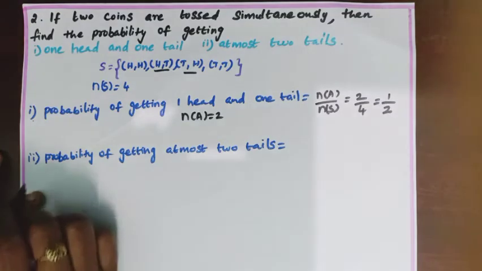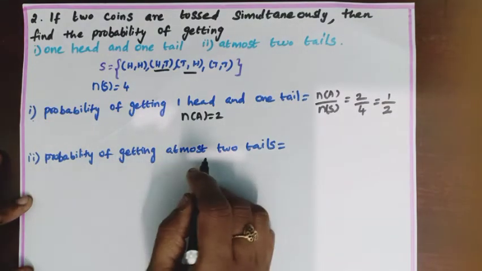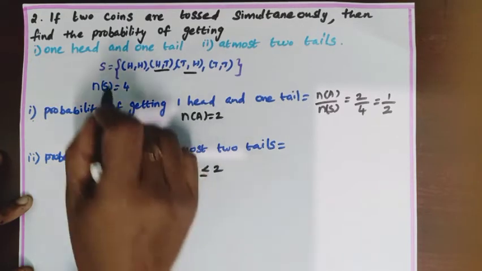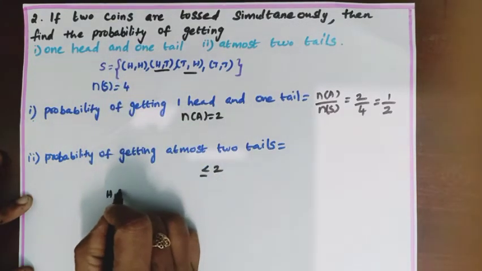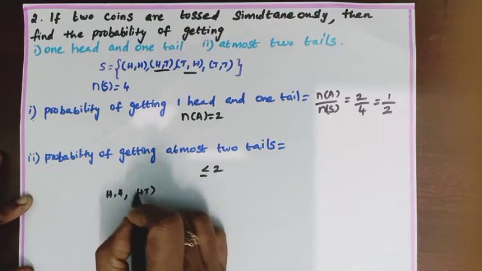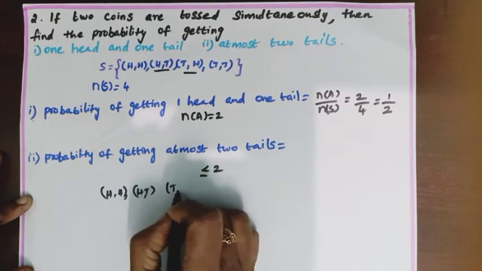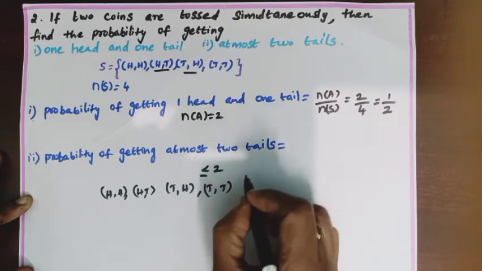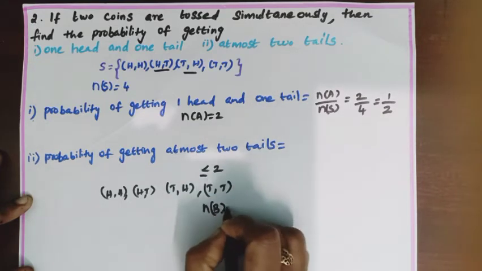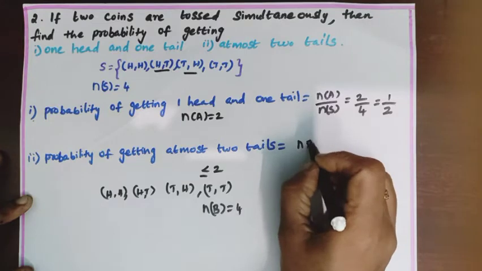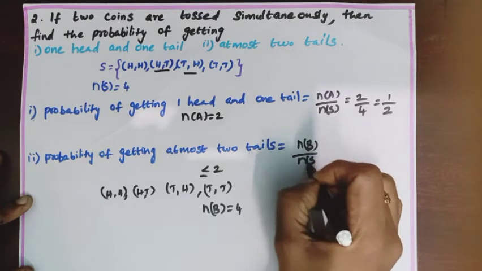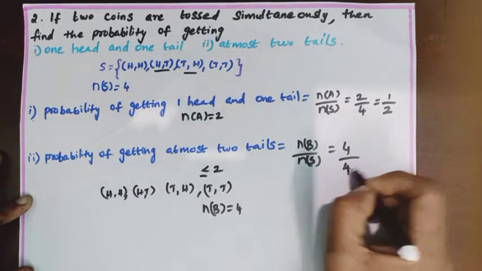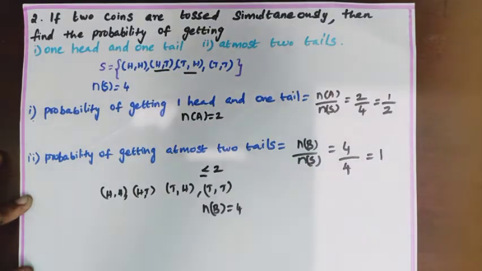Second subdivision, probability of getting at most 2 tails. That means less than or equal to 2. Then we will get head head, head tail, tail head, tail tail. So N of B is 4. N of B by N of S, where N of B is 4 and N of S is also 4, which is equal to 1.